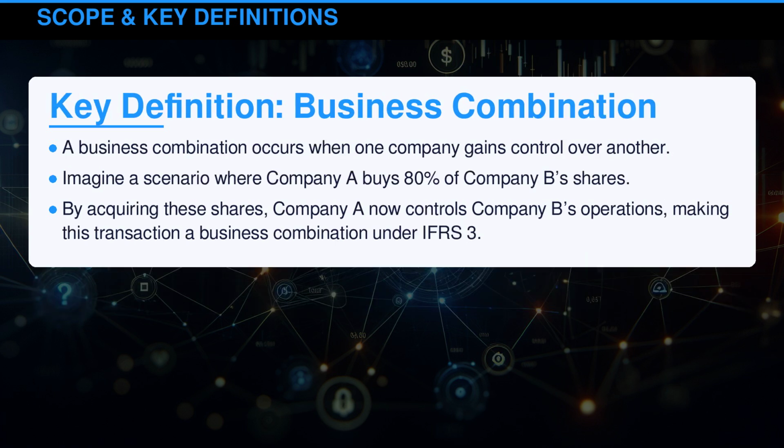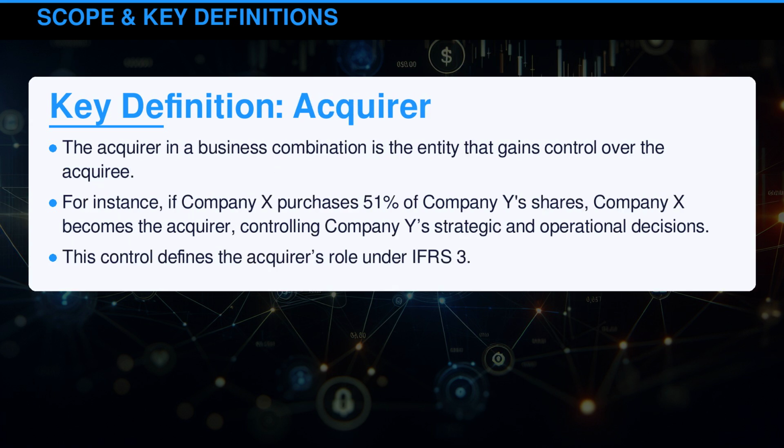A business combination occurs when one company gains control over another. Imagine a scenario where Company A buys 80% of Company B's shares. By acquiring these shares, Company A now controls Company B's operations, making this transaction a business combination under International Financial Reporting Standards 3. The acquirer in a business combination is the entity that gains control over the acquiree. For instance, if Company X purchases 51% of Company Y's shares, Company X becomes the acquirer, controlling Company Y's strategic and operational decisions. This control defines the acquirer's role under International Financial Reporting Standards 3.